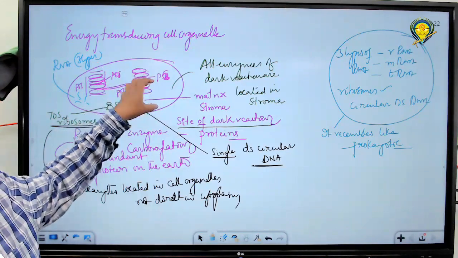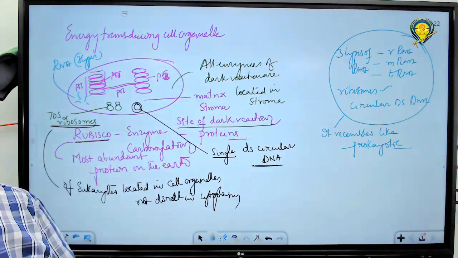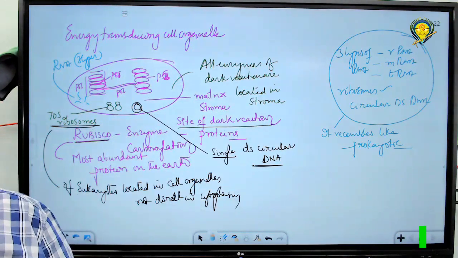It is present in a eukaryotic cell. That's why you can call it a cell in a cell.